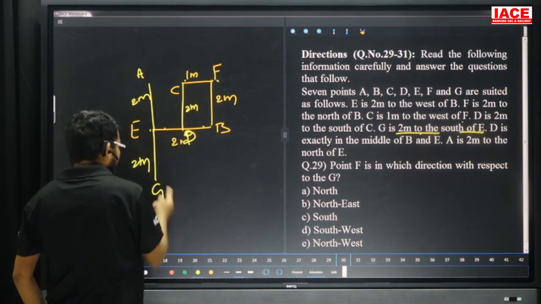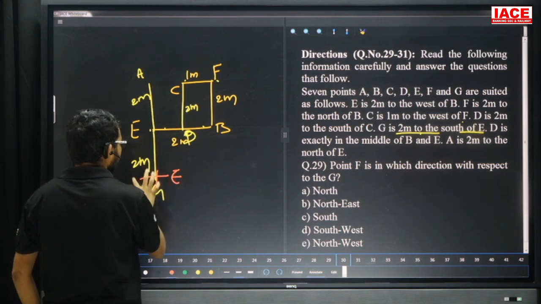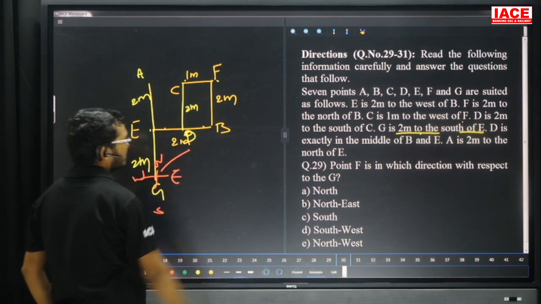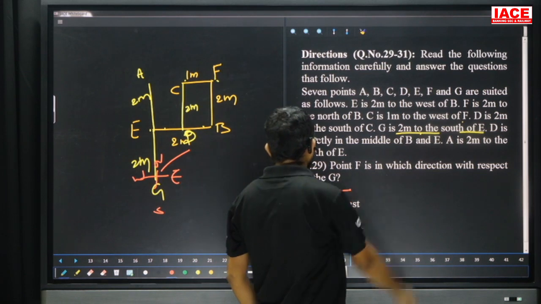F is which direction with respect to G? Here, east, west, north, south. Answer is what? Northeast. So question number 29, option B.